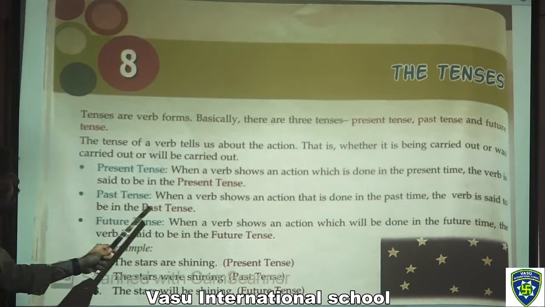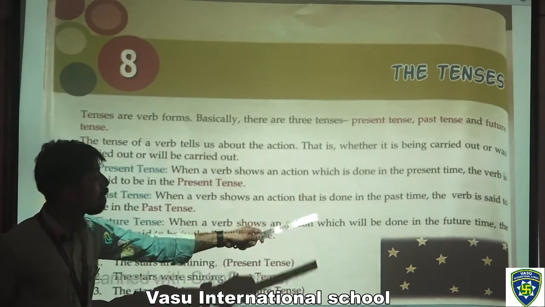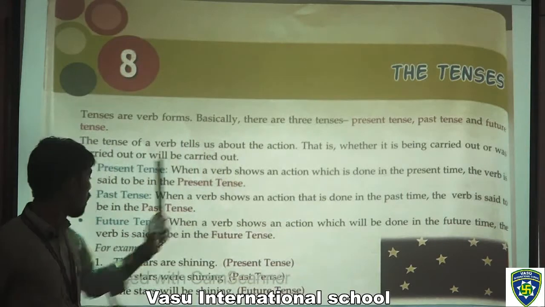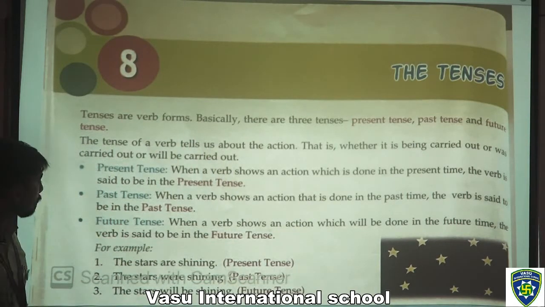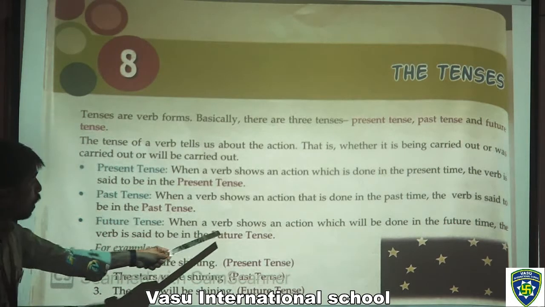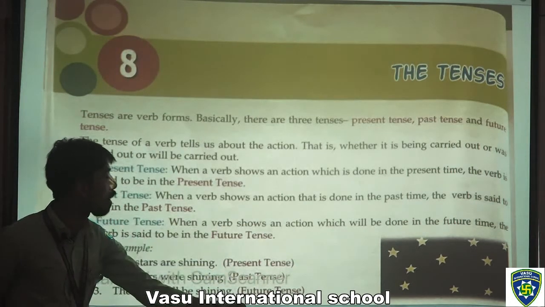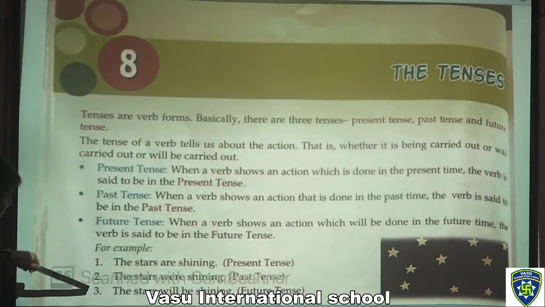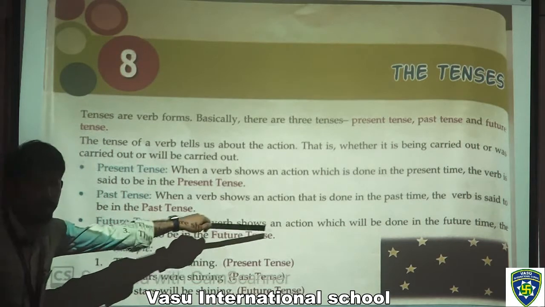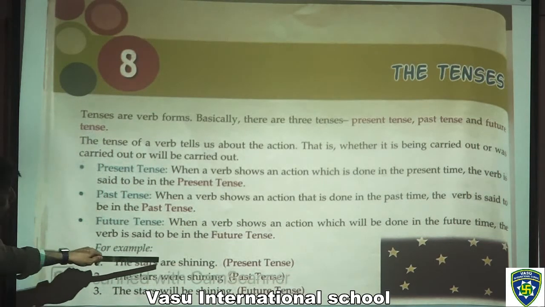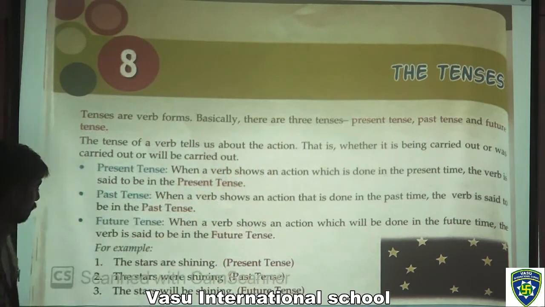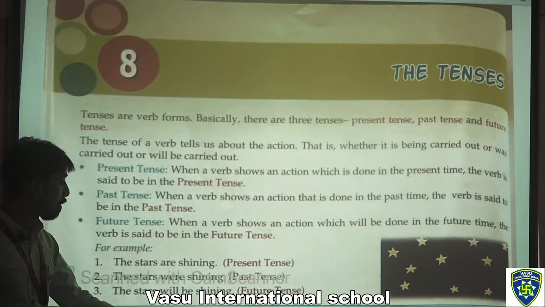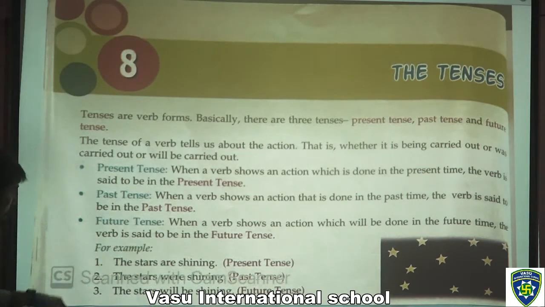Past tense. When a verb shows an action that is done in the past time, the verb is said to be in the past tense. Now, future tense. When a verb shows an action which will be done in the future time, the verb is said to be in the future tense. Now we have here three examples. The first one, the stars are shining, so that is present tense. The stars were shining, that is past tense. The stars will be shining, that is future tense. So these are the formations of present tense, past tense and future tense.